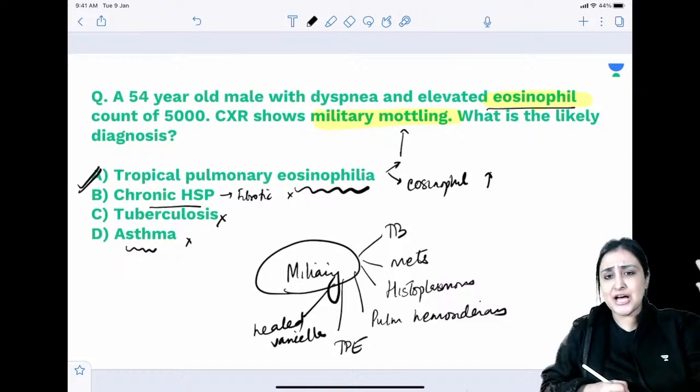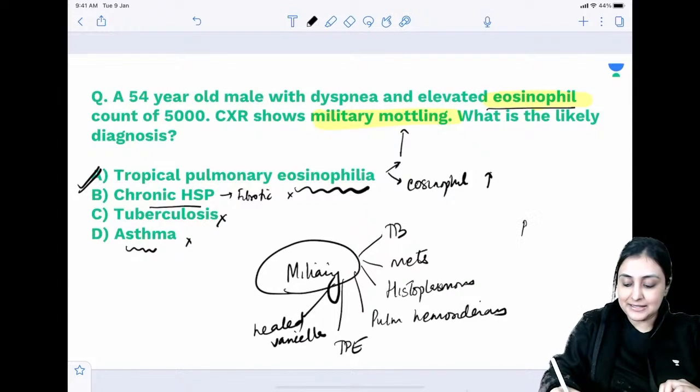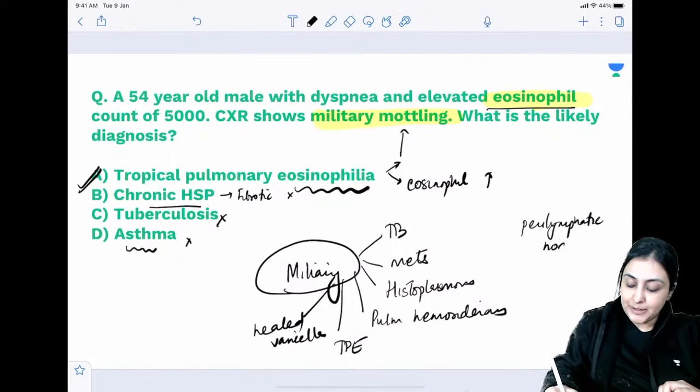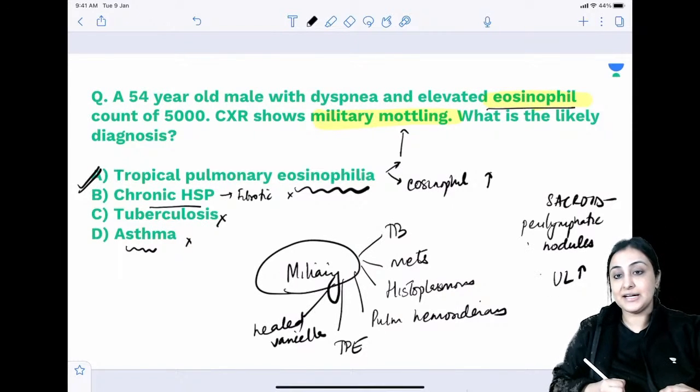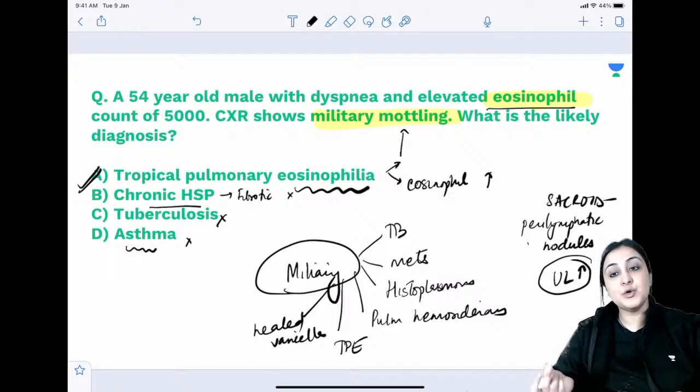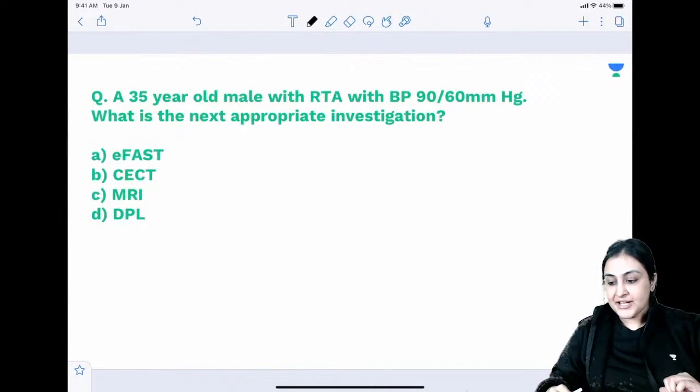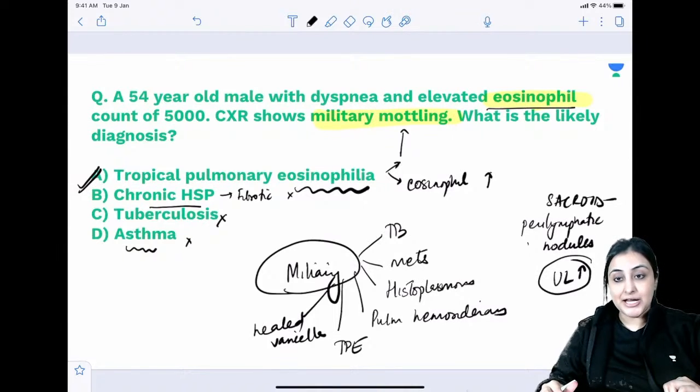Okay, sarcoid, no, sarcoidosis doesn't give you miliary mottling. Sarcoid gives you perilymphatic nodules, predominantly in the upper lobe. Sarcoid will mimic silicosis. Remember, sarcoid and silicosis go together. Both of them will have upper lobe predominant disease. How do you distinguish? On the basis of history. ठीक है.